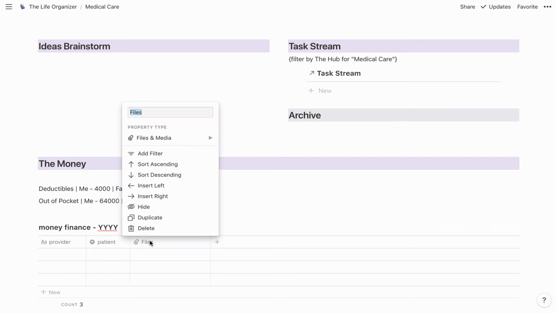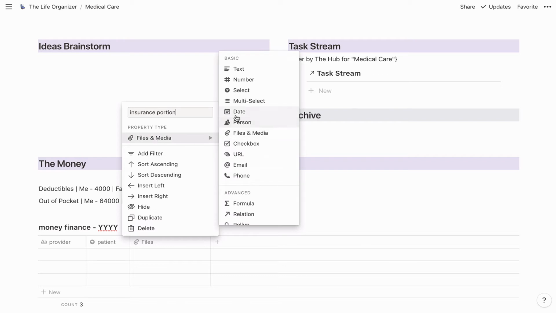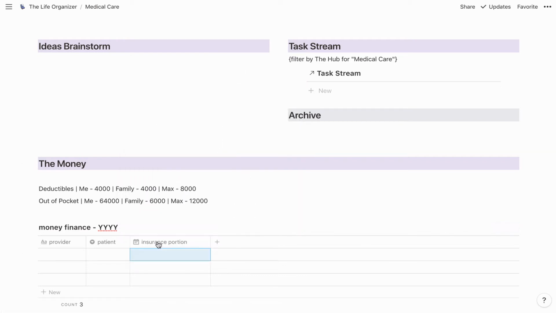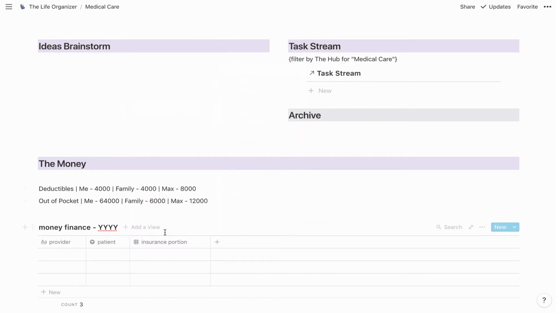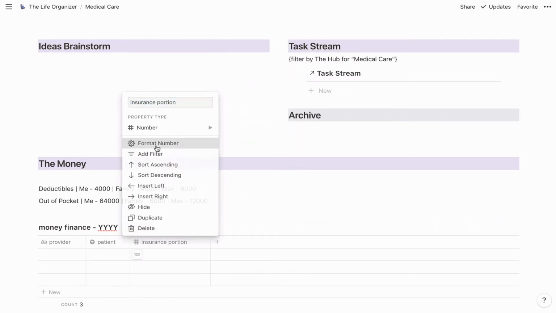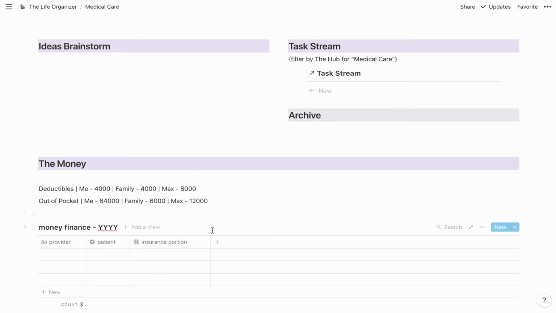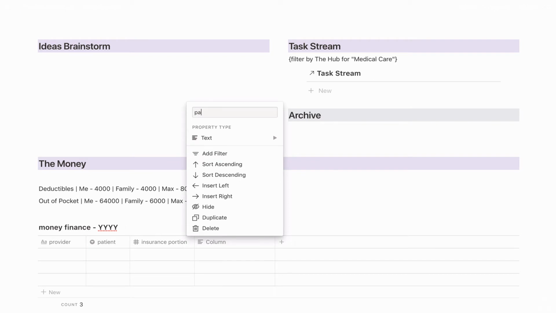All right, then we're going to have the insurance portion. Oops, not date. Patient portion.